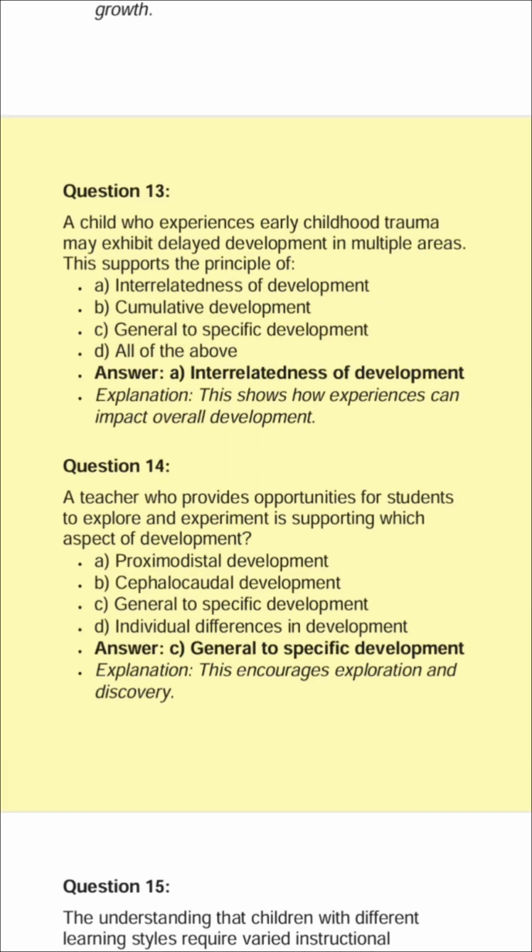Question 13. A child who experiences early childhood trauma may exhibit delayed development in multiple areas. This supports the principle of A. Interrelatedness of development. B. Cumulative development. C. General to specific development. D. All of the above. Answer: A. Interrelatedness of development. Explanation: this shows how experiences can impact overall development.